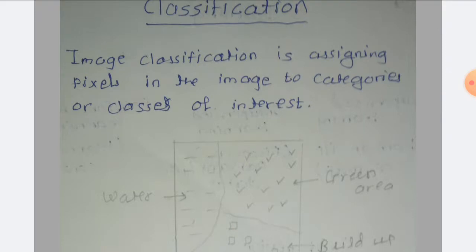Image classification is assigning the pixels in the image to categories or classes of interest. Now in the given example, if we take a photograph from the satellite, we get this kind of image in which we get different areas like built-up areas, water bodies, green vegetation, rocky area, cloudy area, shadowing, etc. So these are different classes, or different categories.